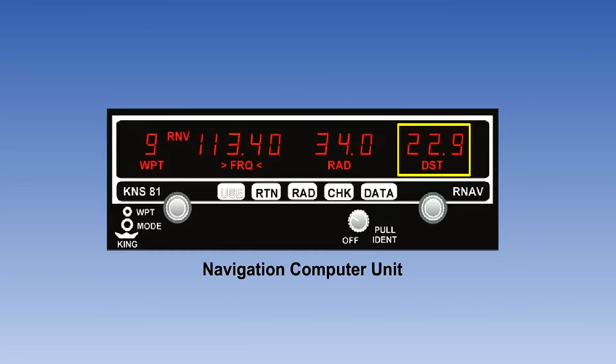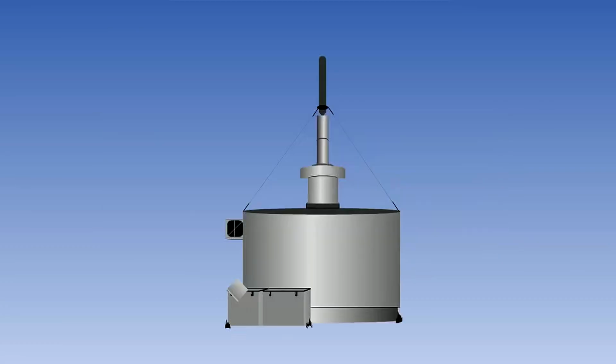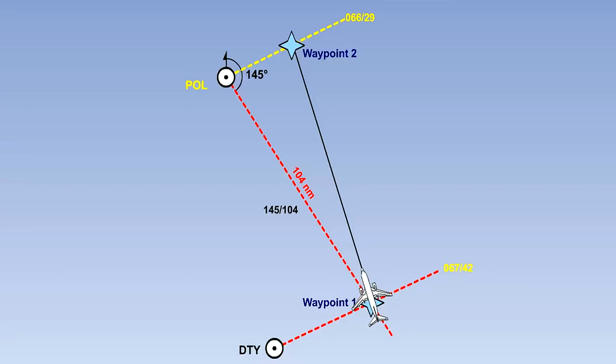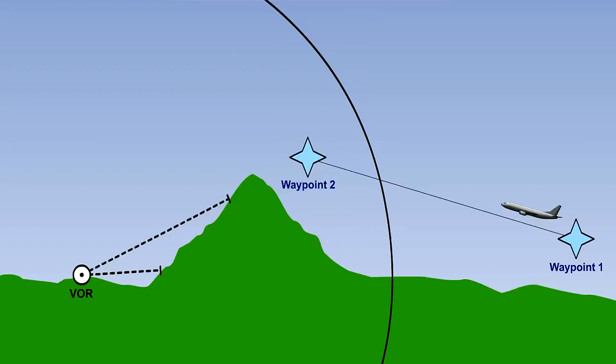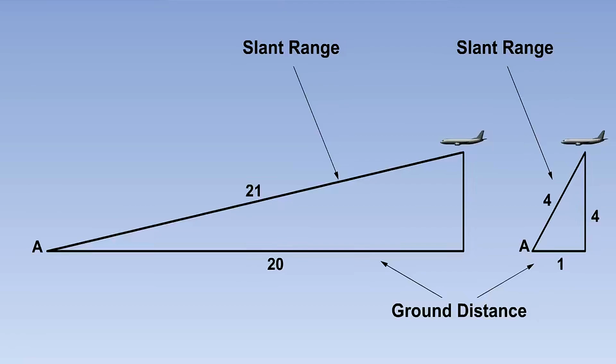The HSI displays the range and bearing to the waypoint, not the VOR or DME. The VOR and DME stations chosen should be associated, which means that they are very close to each other. It is essential to measure ranges and bearings accurately. The route and flight level chosen must permit line-of-sight operation with the beacons. The route must be within the cover of the ground stations. Be aware of the effect of slant range when close to or overhead a beacon.